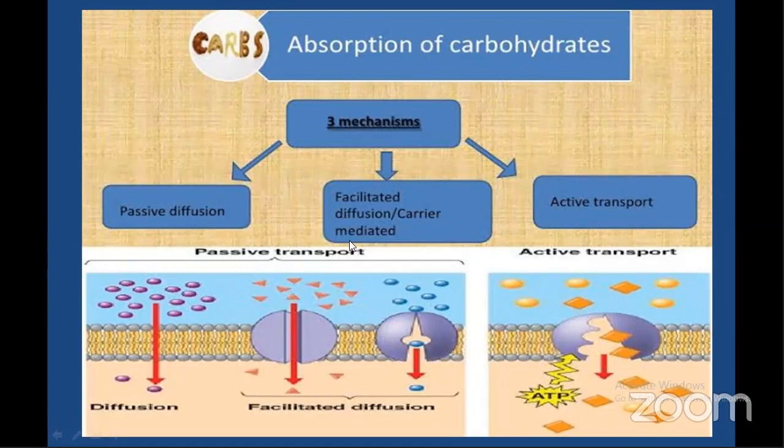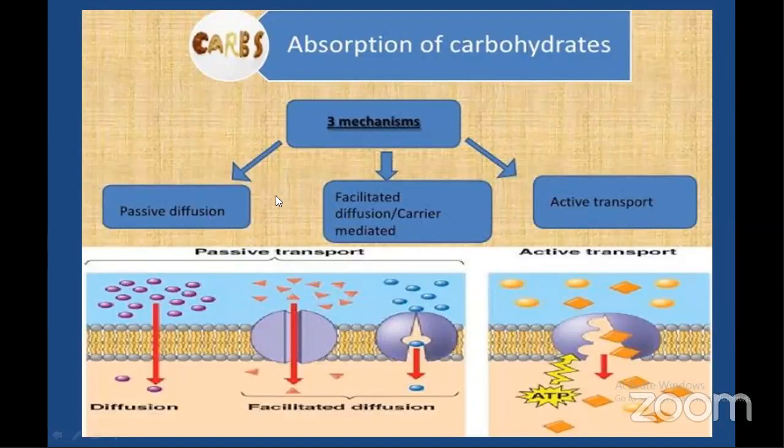The second one is facilitated diffusion, also called carrier mediated diffusion. This refers to the movement of substances from an area of higher concentration to an area of lower concentration using a carrier protein in the cell membrane. Clear?